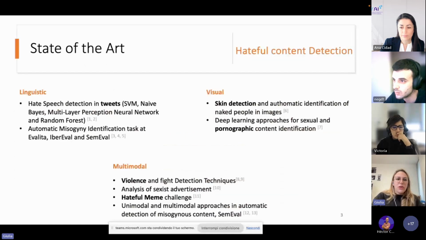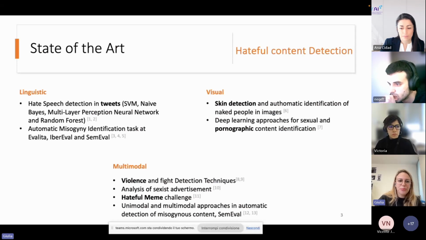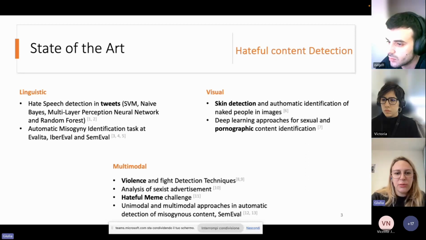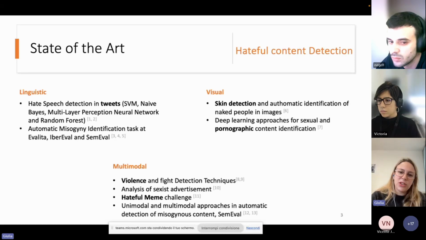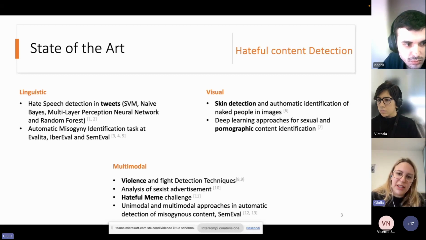So looking at the state of the art, focusing on hateful content detection, we can identify three main fields that focus on the linguistic, the visual, and the multimodal aspects. From the linguistic point of view, the majority of the work tries to identify hateful content, especially in tweets. And for that task, there are also many challenges, for instance, some organized challenges are Evalita or IberEval. From the visual point of view, there isn't such a task as hateful content detection, but the majority of work tries to identify skin area or pornographic content.